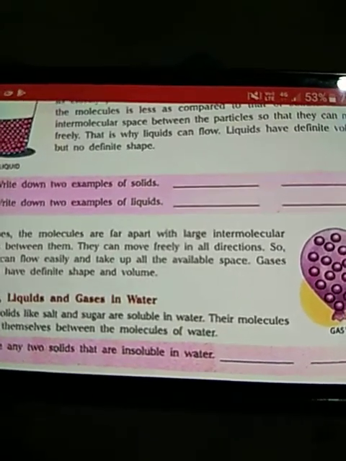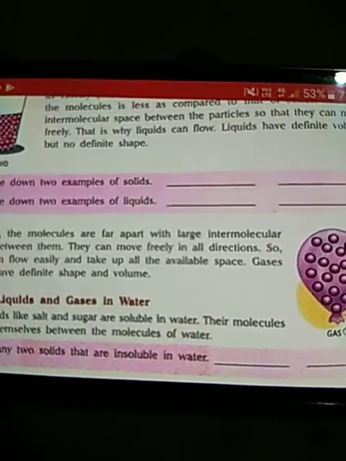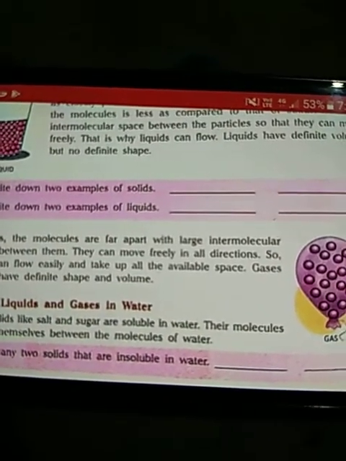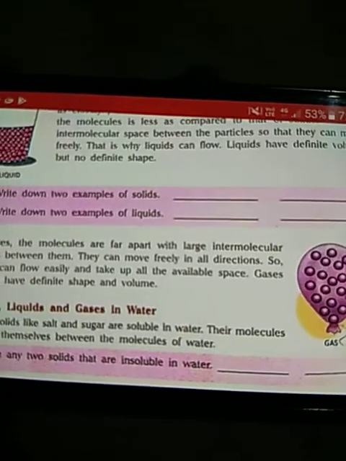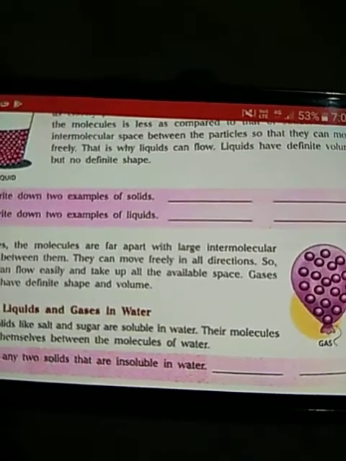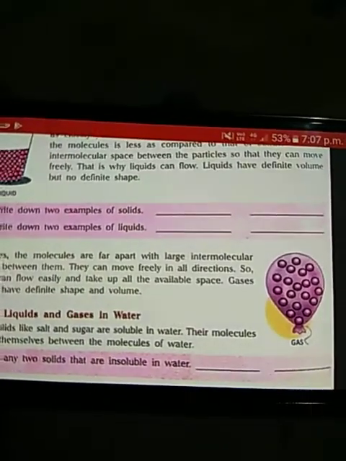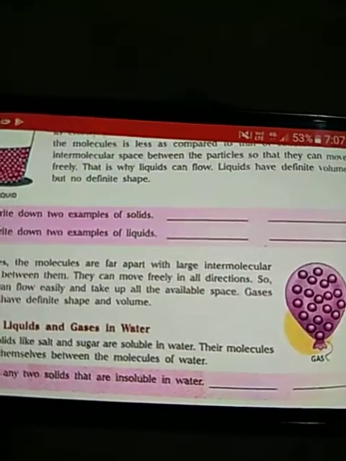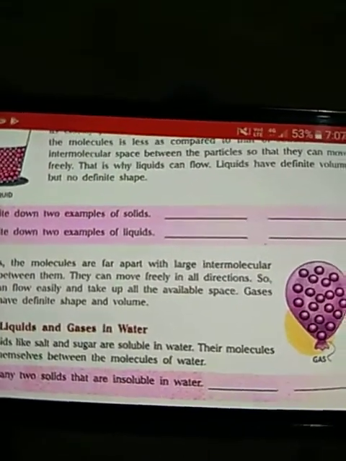You can smell the fragrance of the agarbatti in the entire room because the smell in the gaseous state has diffused, has mixed in the air present in the room, and that's why you can smell the fragrance in all directions in the entire room.